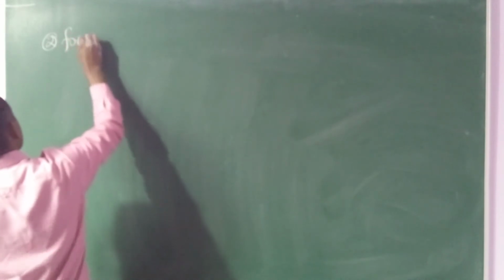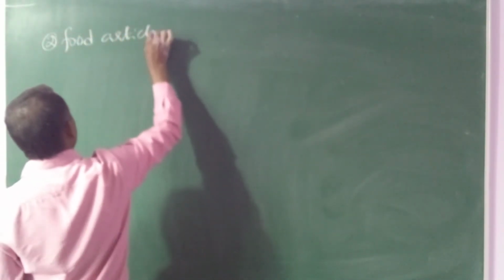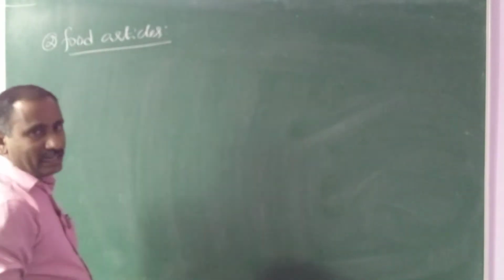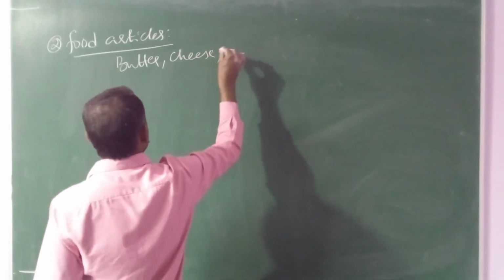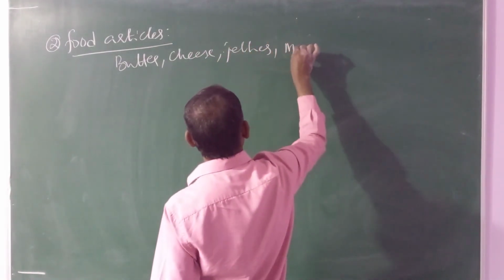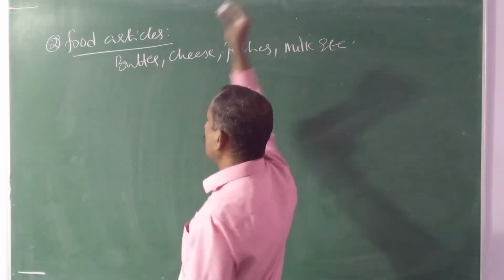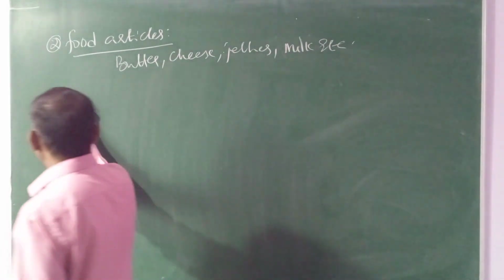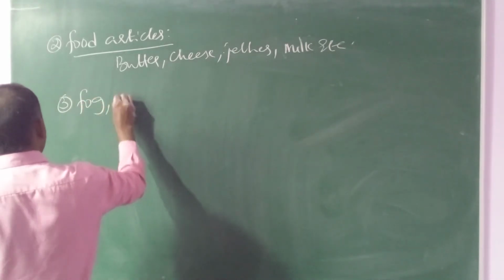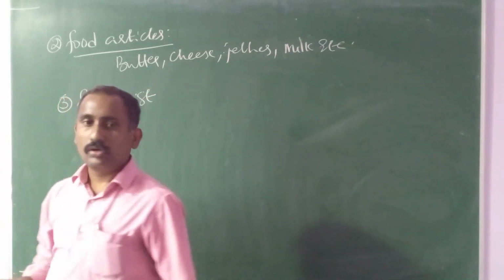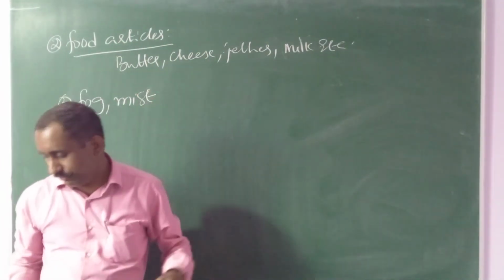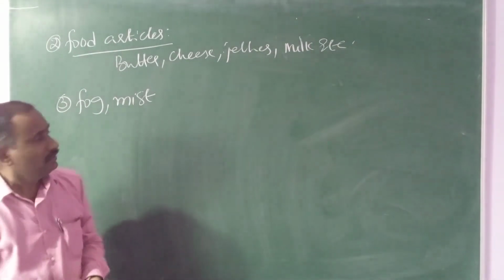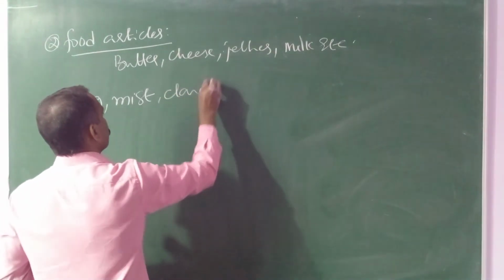Next, food articles. Already in the beginning we practiced food articles. So food articles are also colloidal in nature: butter, cheese, jellies, milk, all these are colloids. Next, fog and mist are also colloidal in nature. So all these are colloids that we use in our daily life. Otherwise, clouds are also colloidal in nature.